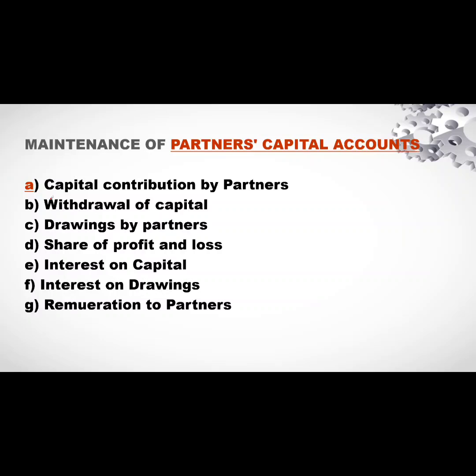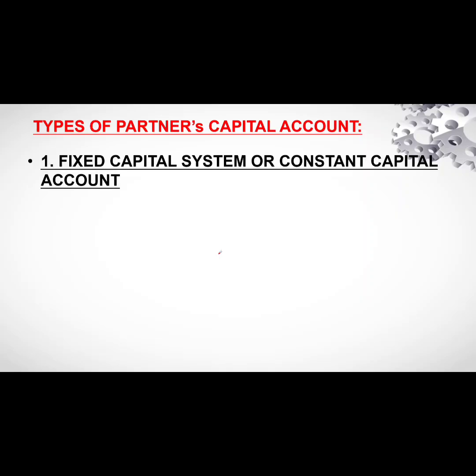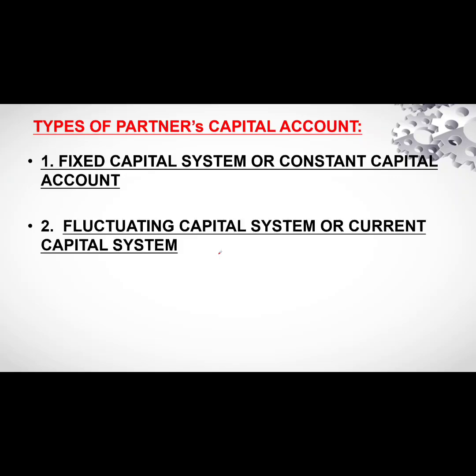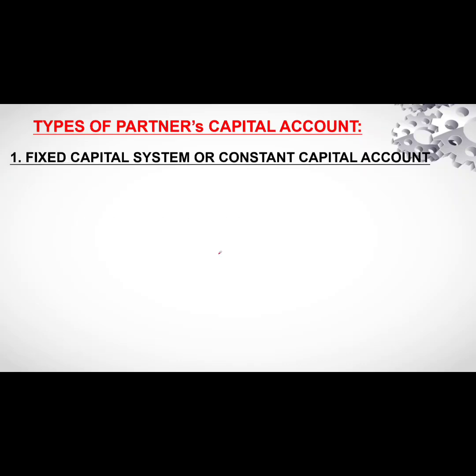Now let us see what are the types of partners' capital account. Partners' capital accounts are of two types. First one is the fixed capital system, or we call it the constant capital system. The second method is the fluctuating capital system or current capital system. So now let's see in detail. The first one is the fixed capital system or constant capital system. Why is it called the fixed capital system?